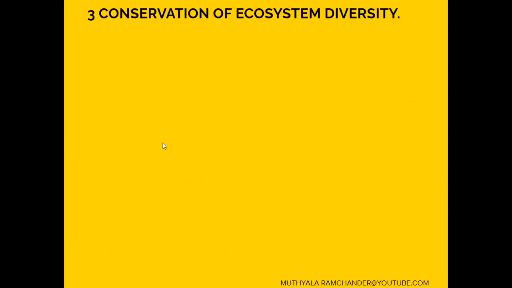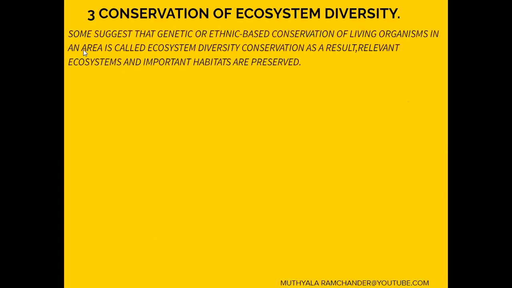And the last is conservation of ecosystem diversity. Some suggested that genetic or ethnic based conservation of living organisms in an area is called ecosystem diversity conservation. As a result, relevant ecosystems and important habitats are preserved. If we protect one ecosystem, that ecosystem is based on genetic levels, ethnic based levels, and the conservation is more suggestible for the conservation of ecosystem diversity.